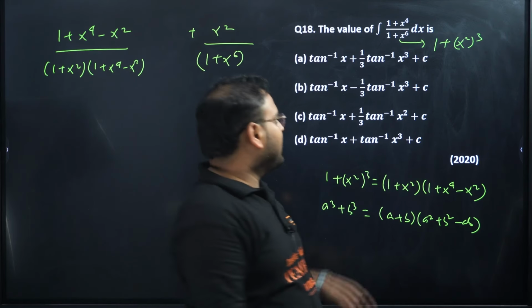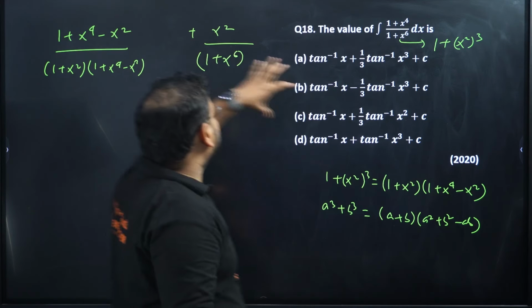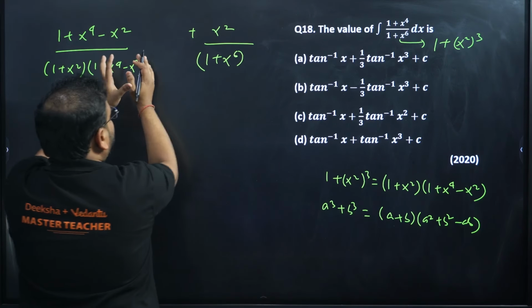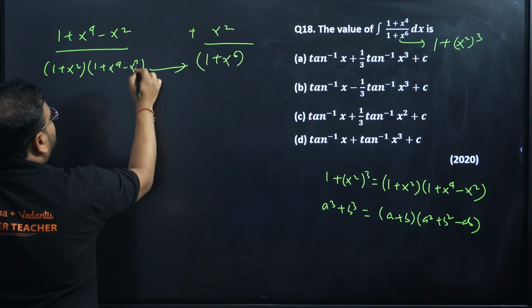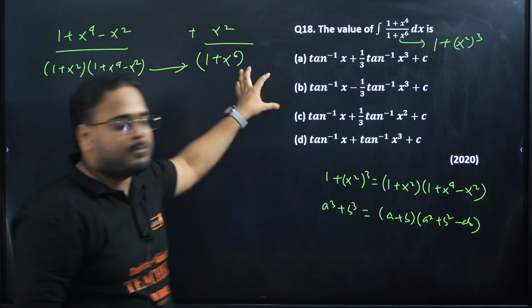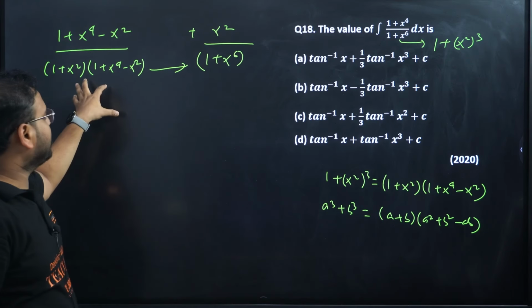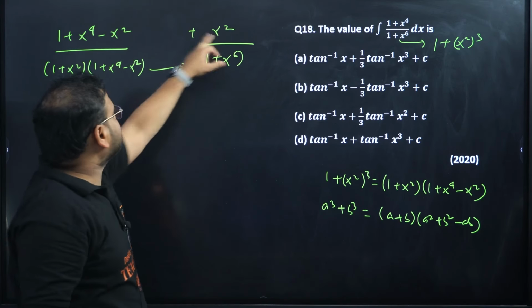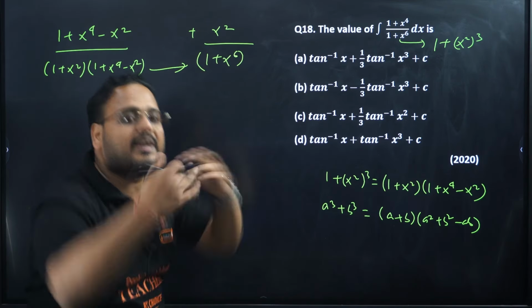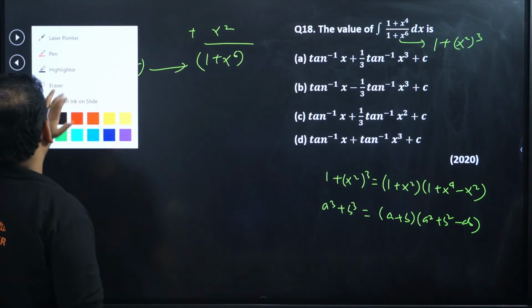What I've done, this is in the denominator only, right? I've separated the terms with the help of these two. If you add them together, these two are the same thing. 1 plus x power 6 I've written as this over here. So basically they are the same denominators. So if you add them, this x square and this x square will cancel each other. I'm just separating them to solve the problem.